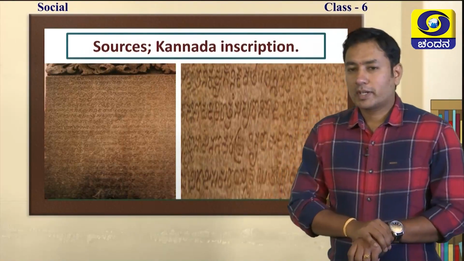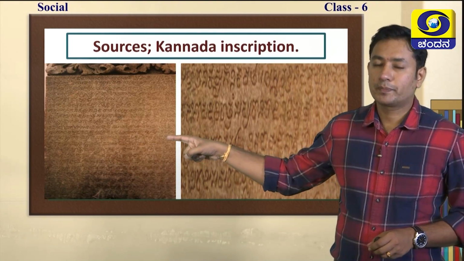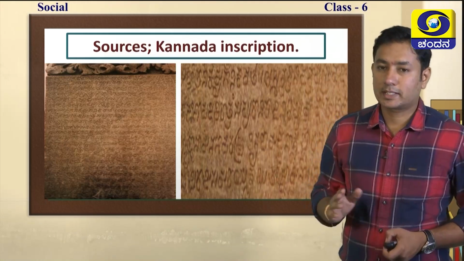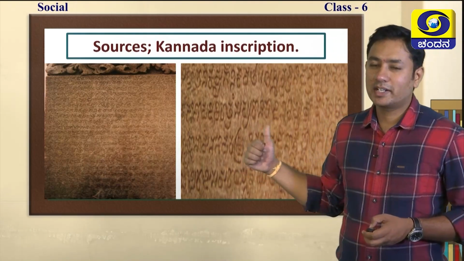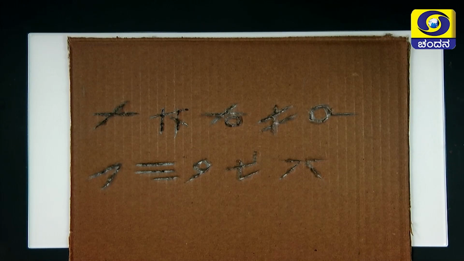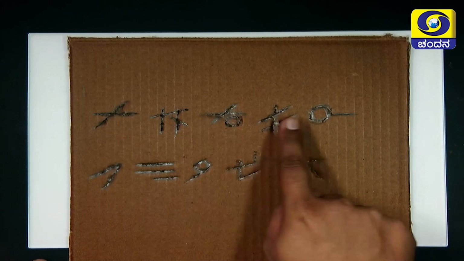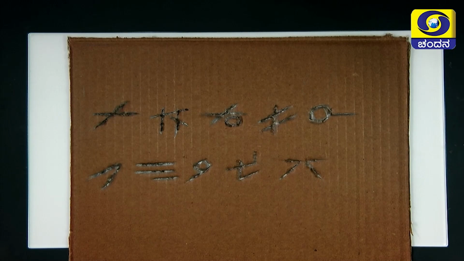Okay. So, once we come to the archaeological sources, the very important one is scripts. Okay. See, here I can show you Kannada script. See, this is Kannada. You cannot read it. This is not modern Kannada. This is ancient Kannada. You cannot read it as you read it today. Children, let us just assume this as an inscription. There are many carvings over the inscription. So, now you want to take it home, but you cannot take the inscription to your home, is it not? It will be large. So, you can take a picture, but still you cannot get a clear picture of it.